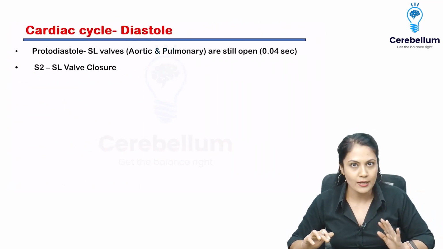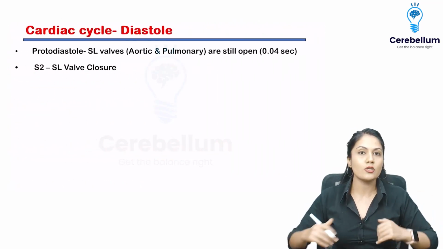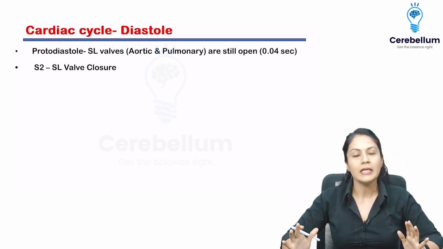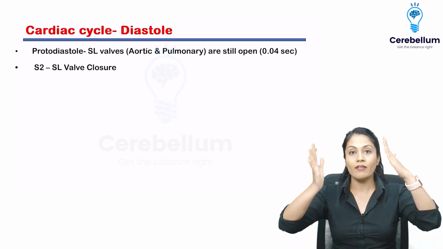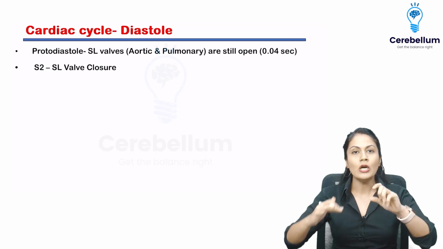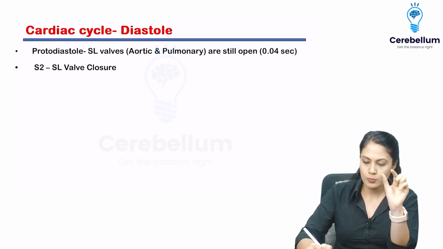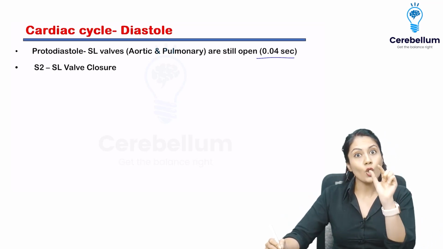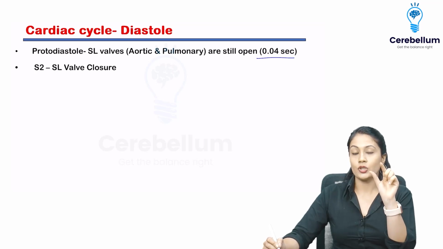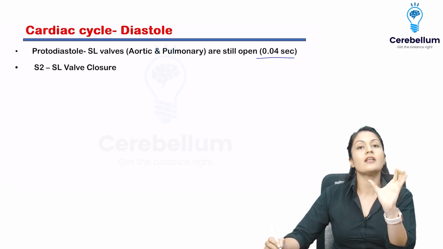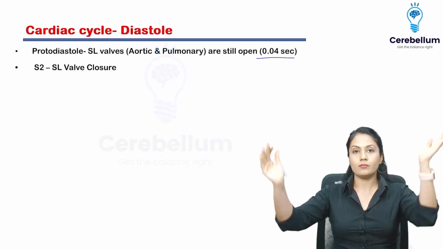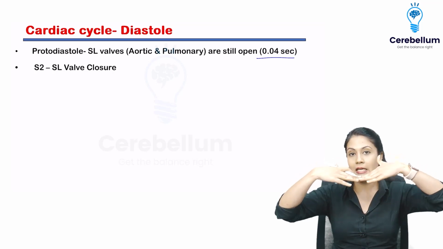Let's come on to the diastole. I just now told you that as soon as the stroke volume went outside, what will happen? That of course the semilunar valve starts to close. But please remember, there will be a short duration, that is 0.04 second. For that duration, the heart muscle, the ventricles, were relaxing, but the semilunar valve was not completely closed.